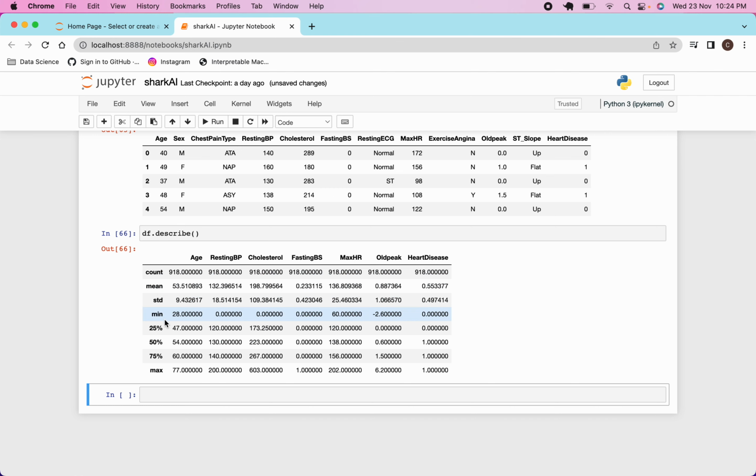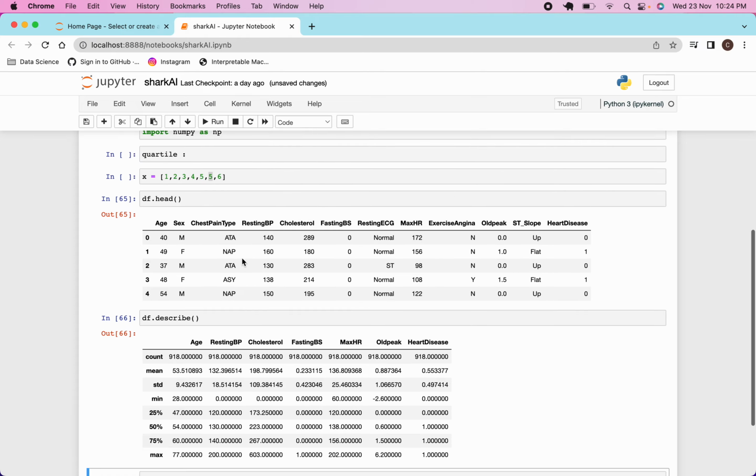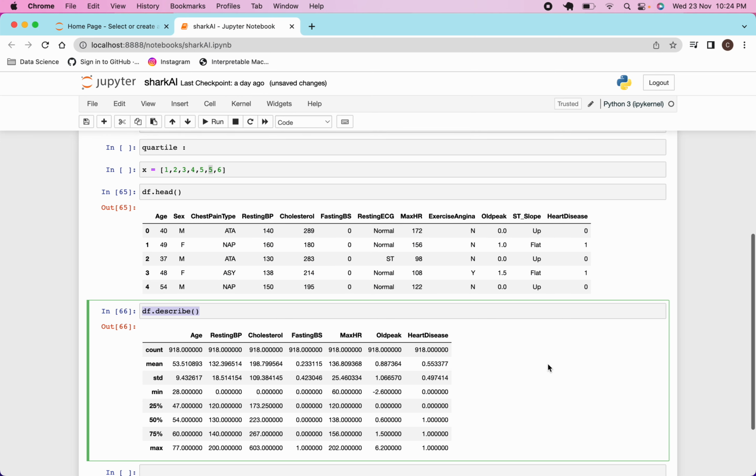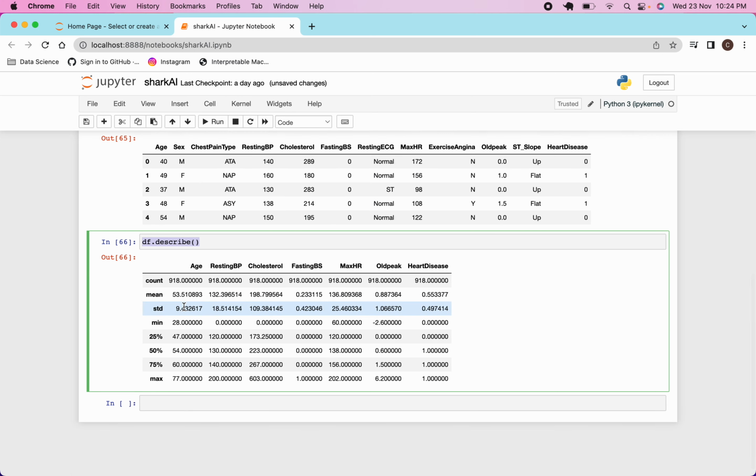In the 5 number summary, describe will give the values only of the numerical columns, numerical and float columns. So you can see here the count, the mean of the values, the standard deviation, which we'll look at after this, then the minimum value, the maximum value, and this one, the 25%, which I was talking about.